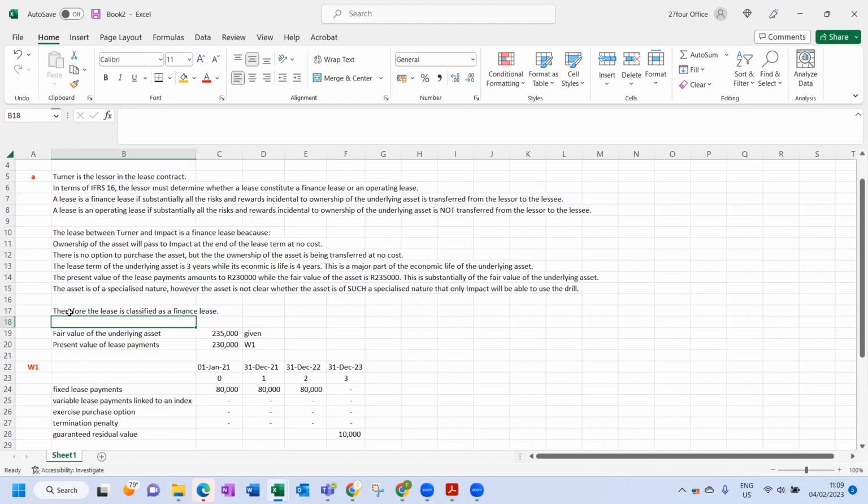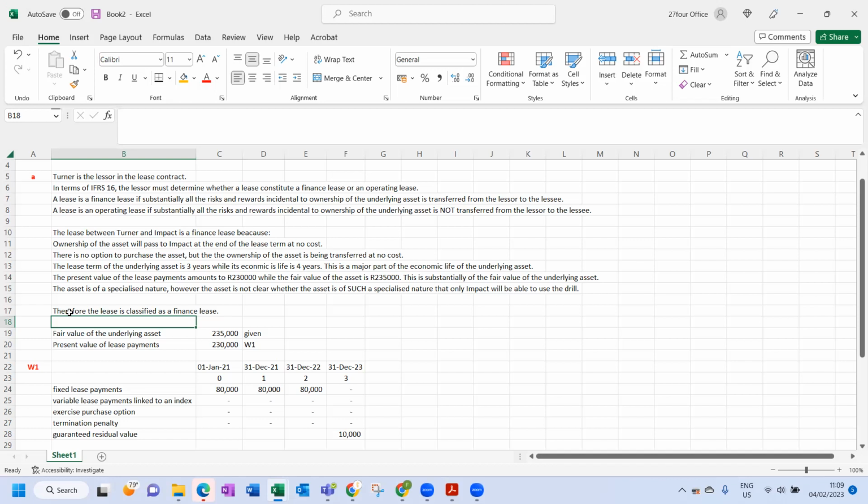When you are dealing with a lease question, the first thing is to identify who you are dealing with: the lessee or the lessor. We were dealing with Turner. Who is Turner? Turner is the lessor. So it makes sense that they're asking us to classify the lease, because when you are the lessor, the first thing the lessor has to do is to classify its lease. The lessor could either classify its lease as a finance lease or an operating lease.